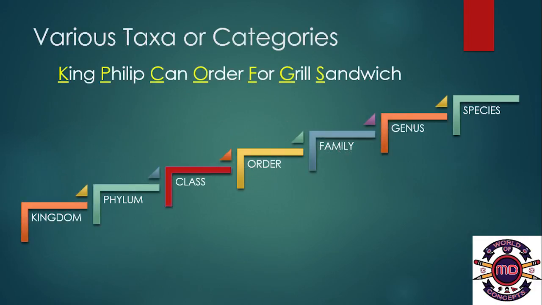The various taxa or categories. A simple way to remember all the taxa is by memorizing a particular sentence, that is, King Philip can order for grilled sandwich. K stands for kingdom, P stands for phylum, C stands for class, O stands for order, F stands for family, G stands for genus, and S stands for species.